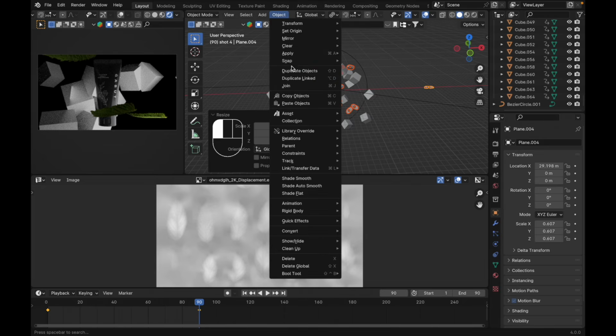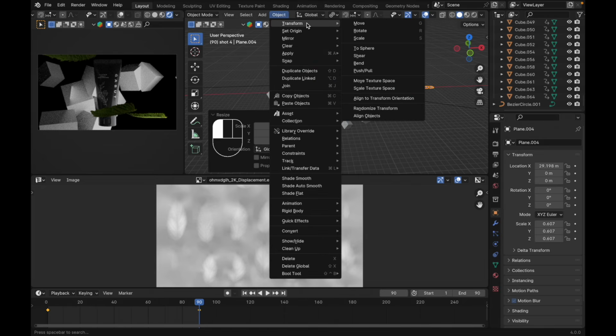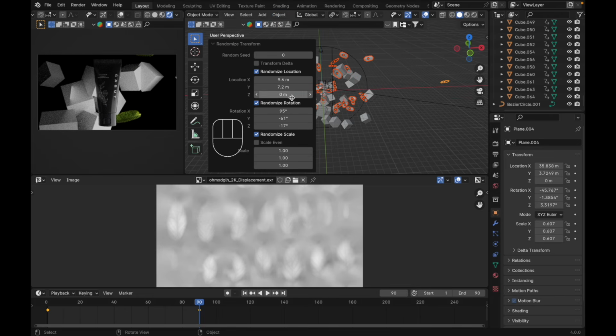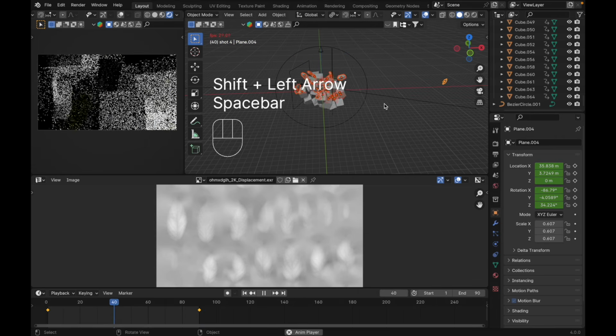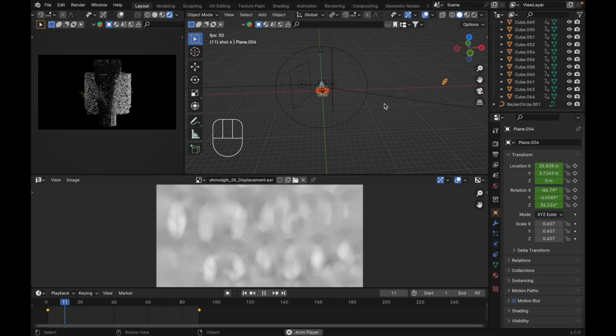And go to the object. Transform. Random transform. I guess we need to adjust the rotation. Just like this maybe. And press I. Location and rotation. Back to the frame one. Let's see. Yep, it looks okay.